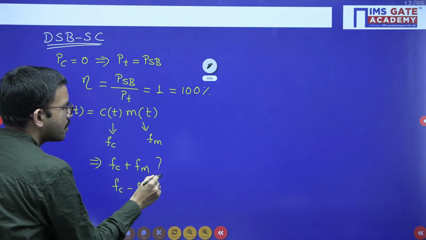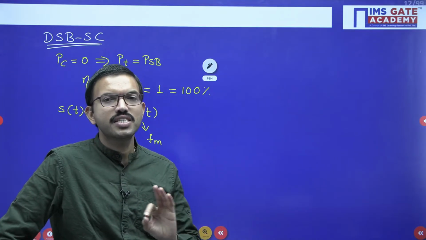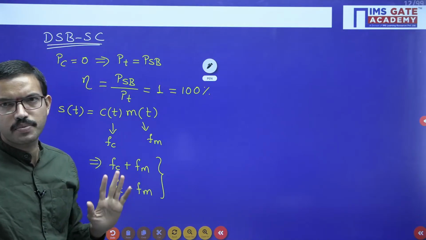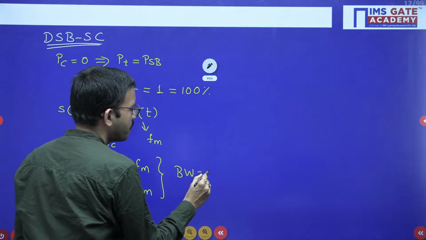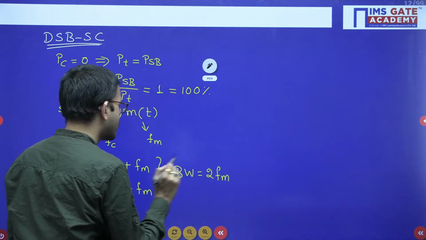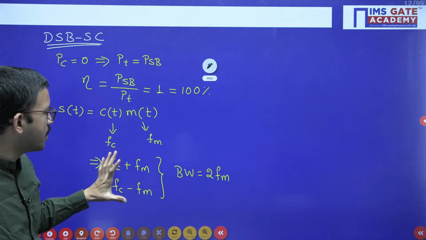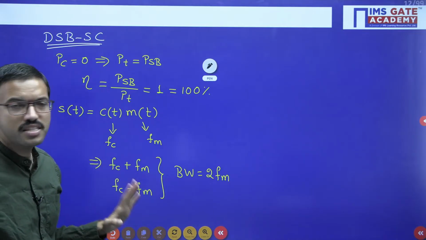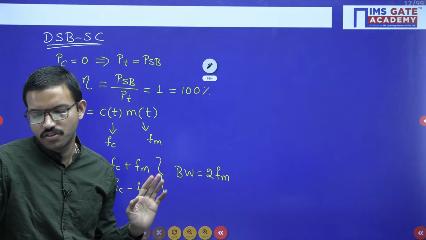But at the carrier frequency there is no signal strength. That's why we call it double sideband suppressed carrier. The bandwidth remains the same, that is 2fm, because the spectrum exists from this frequency to this frequency. The range of frequency is the same. In the earlier case, at fc you also had signal strength, but here at fc we are completely eliminating the signal strength.